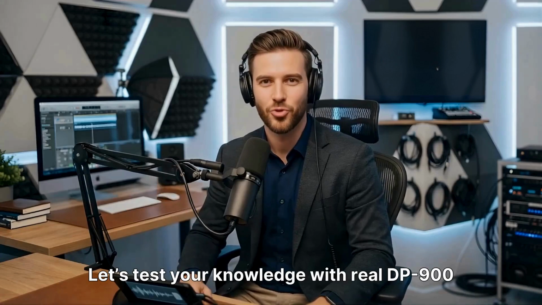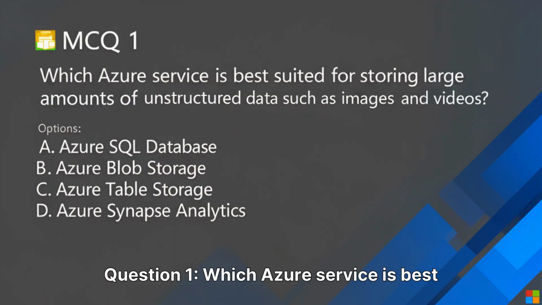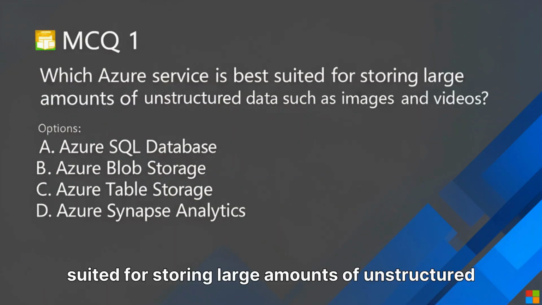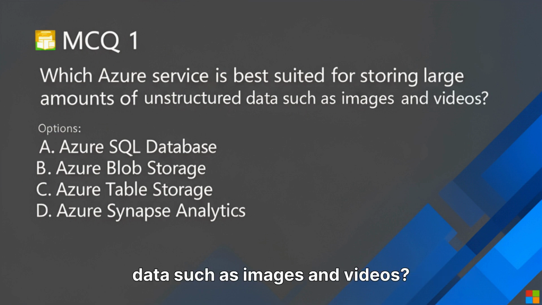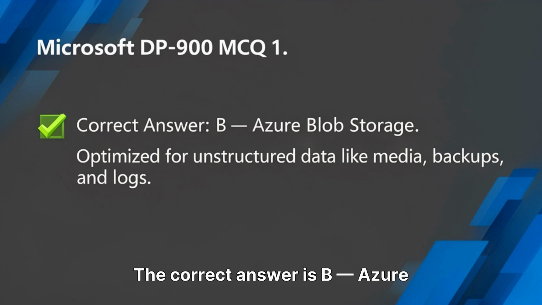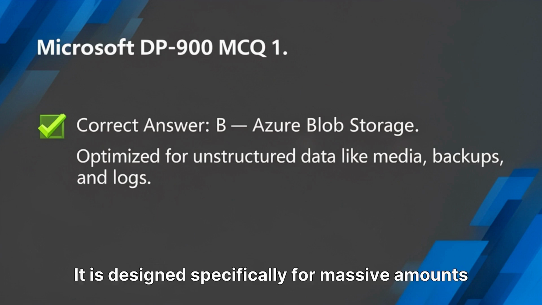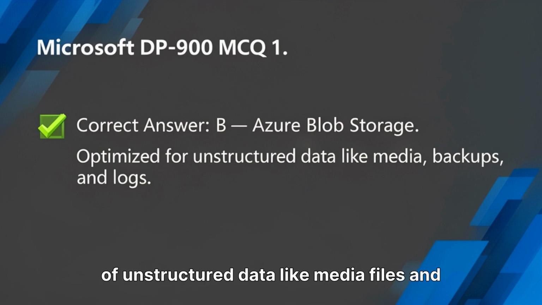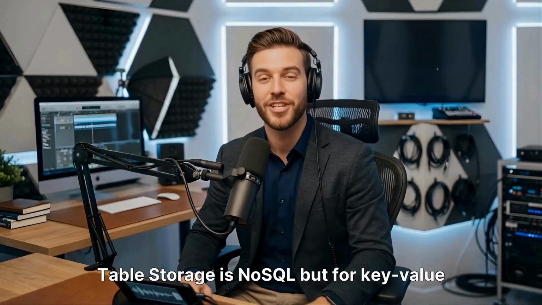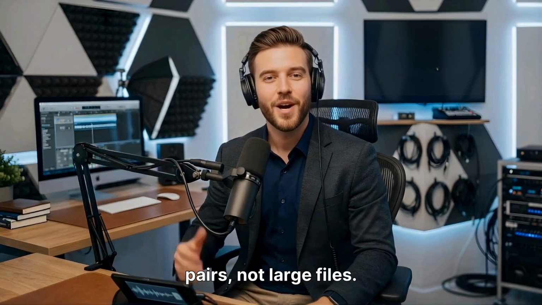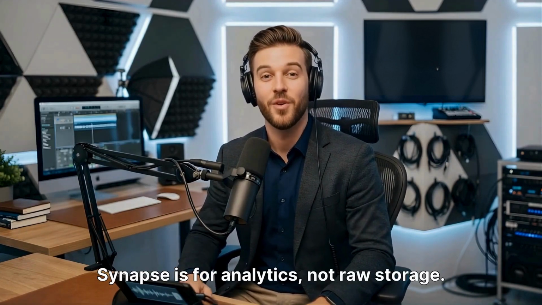Let's test your knowledge with real DP-900 exam questions. Question 1. Which Azure service is best suited for storing large amounts of unstructured data, such as images and videos? A. Azure SQL Database. B. Azure Blob Storage. C. Azure Table Storage. D. Azure Synapse Analytics. Pause and think. The correct answer is B. Azure Blob Storage. It is designed specifically for massive amounts of unstructured data like media files and logs. Azure SQL is relational. Table storage is NoSQL, but for key-value pairs, not large files. Synapse is for analytics, not raw storage.